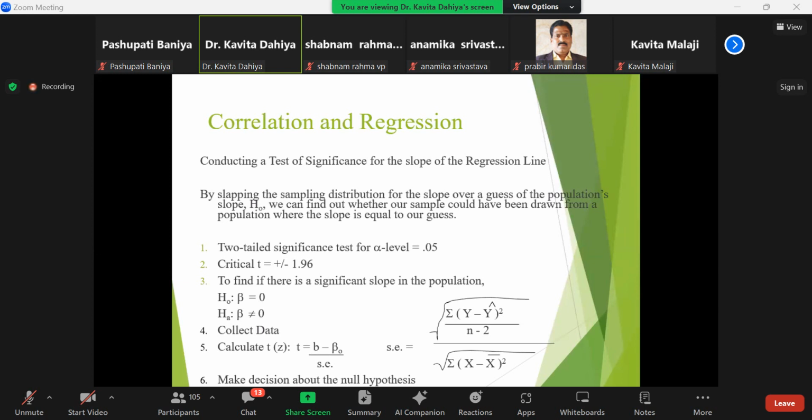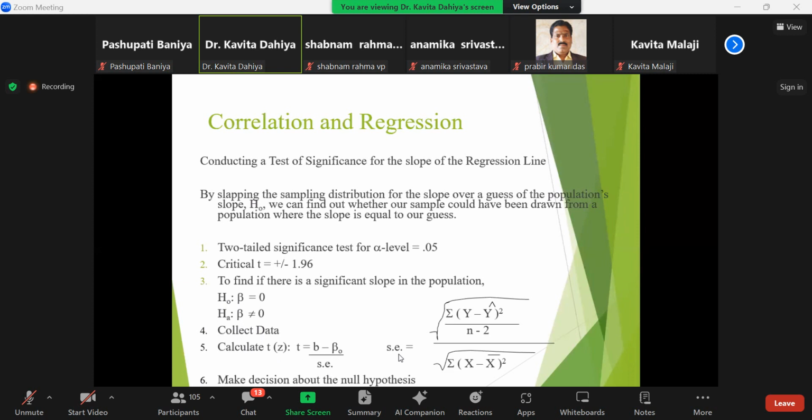And the critical value for t is plus or minus 1.96. To find out whether there is a significant slope in the population, the null hypothesis is H0: b is equal to 0, and Ha: b is not equal to 0. So collect the data and calculate the t value, where t is equal to b minus b0 divided by the standard error.